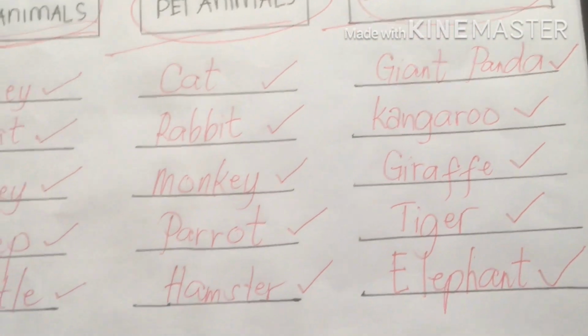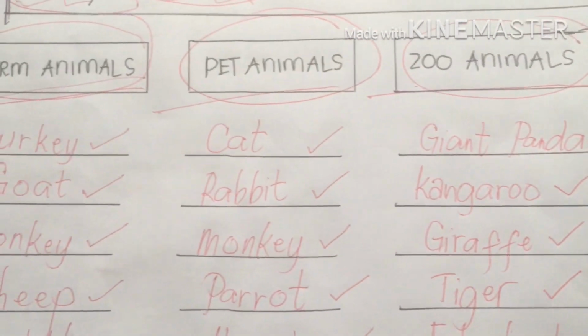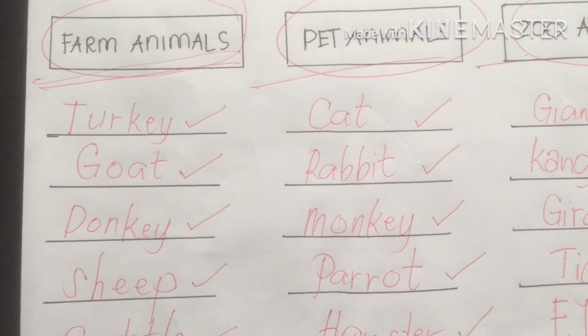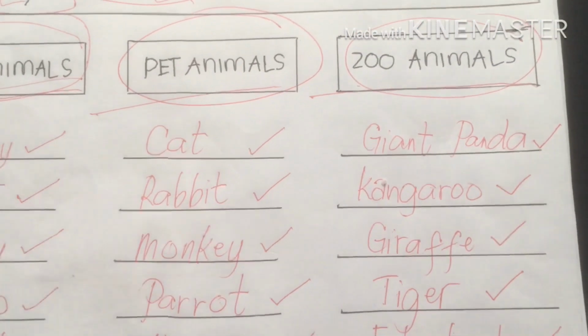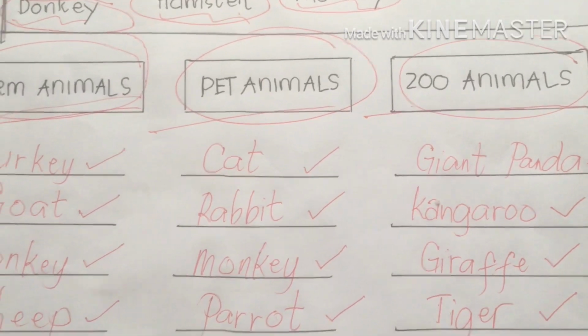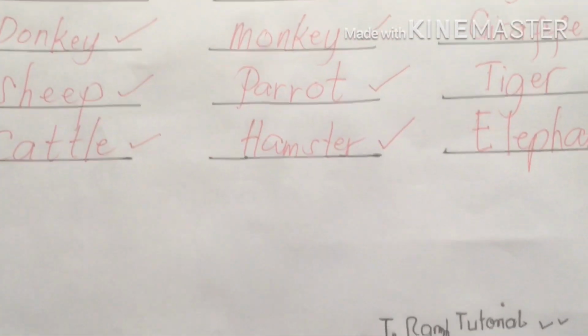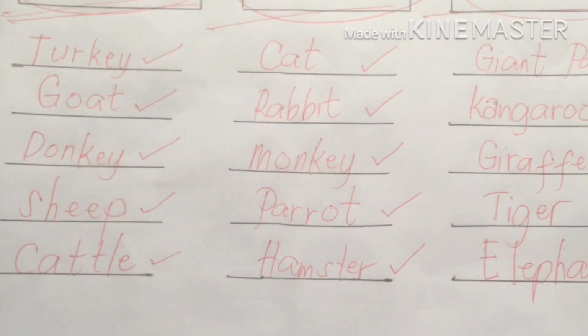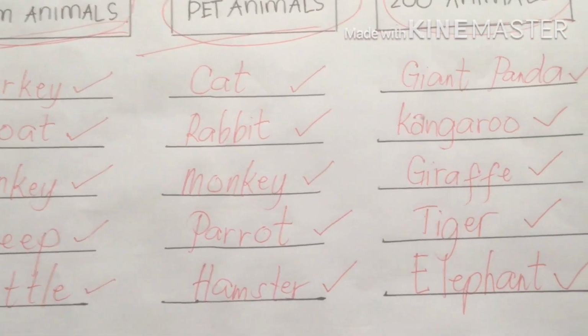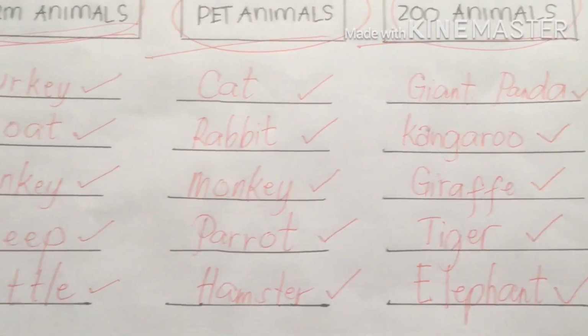My dear students, farm animals, pet animals, and zoo animals are very unique types of animals. Why? Because different animals, different purposes. How amazing! God creates these beautiful living creatures that help balance our nature.